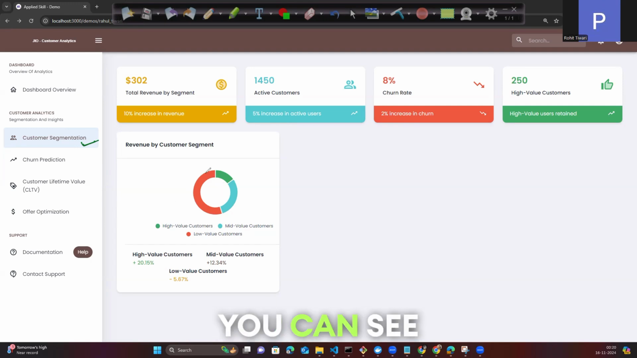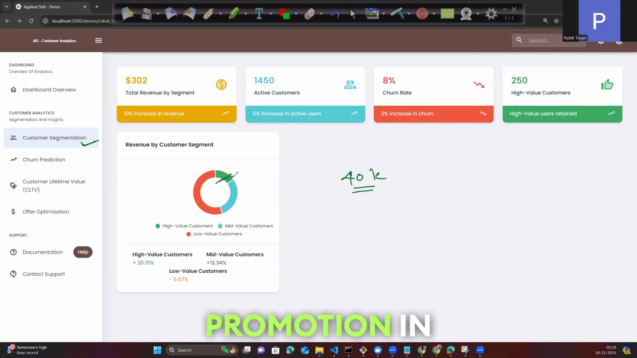You can see one example over here. This segmentation will help the marketing team. For example, if you have a particular product with a price of 40,000, and this is a high value customer segment, you will do promotion in this particular segment. You are not going to spend your time on the other segments. This is what we can achieve if we build a customer segmentation model.